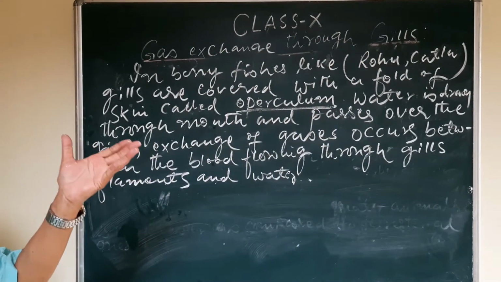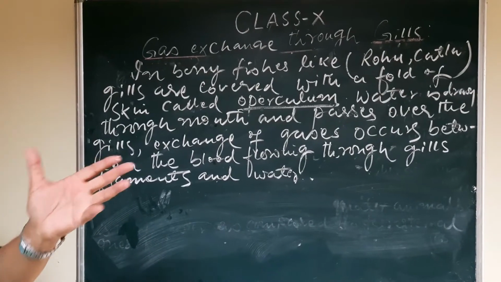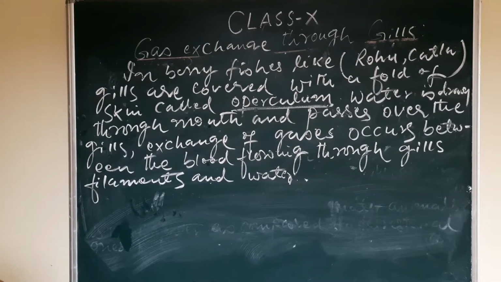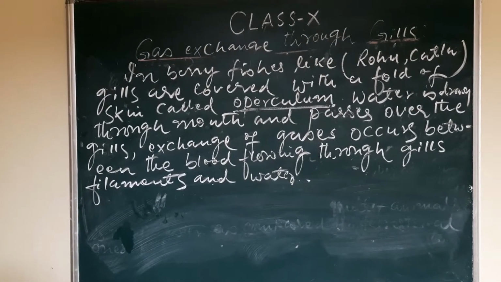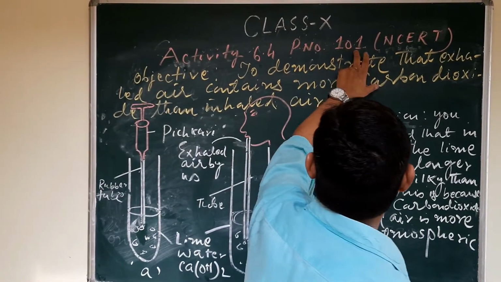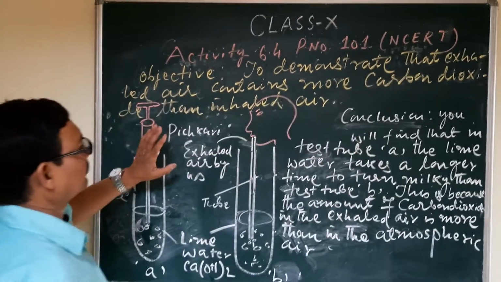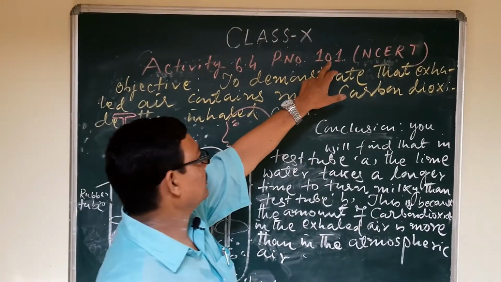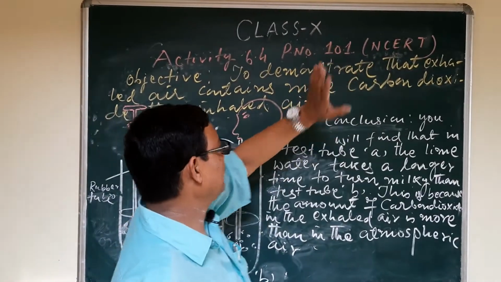So let us look at these two different activities. Activity 6.4 from your book, page number 101. Maybe in the new edition the page number may change, you may see that.